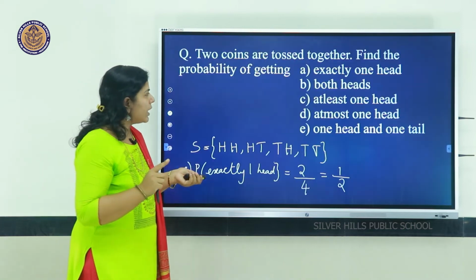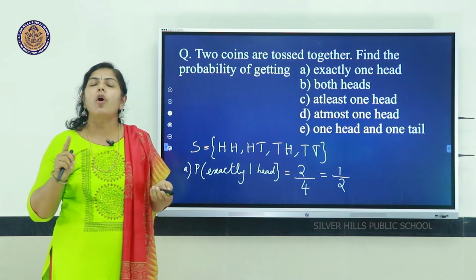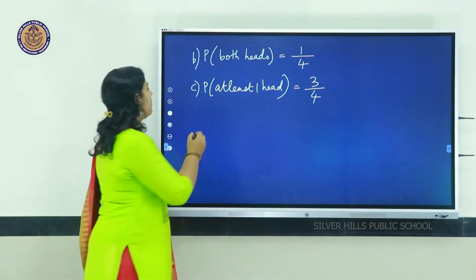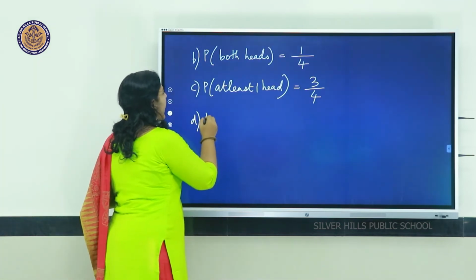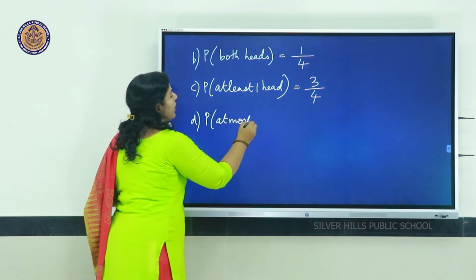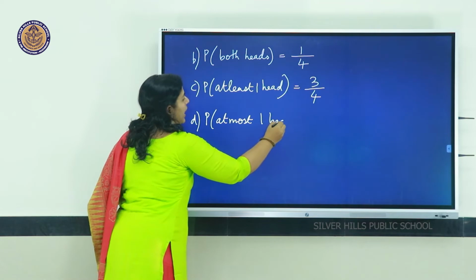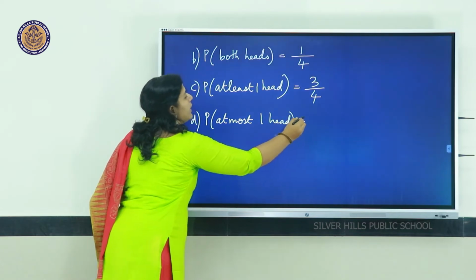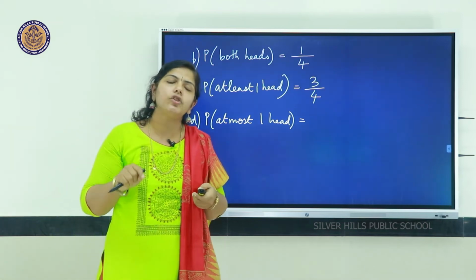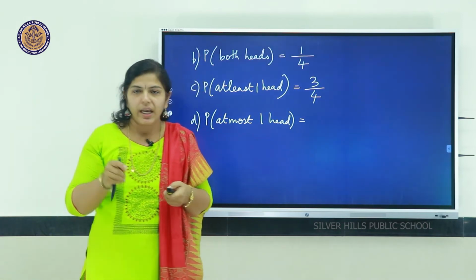Okay. Now next one, probability of at most one head. What do you mean by probability at most? At most what? One head you are asked. At most meaning it is maximum. Okay, maximum there should be only one head.